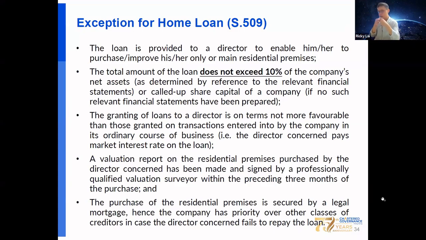Okay, please also focus on the exception for the home loan. The condition is that the loan is provided to the director to enable him or her to purchase or improve main residential premises.